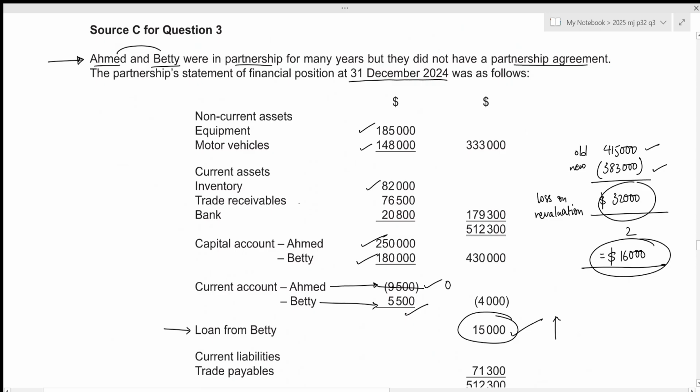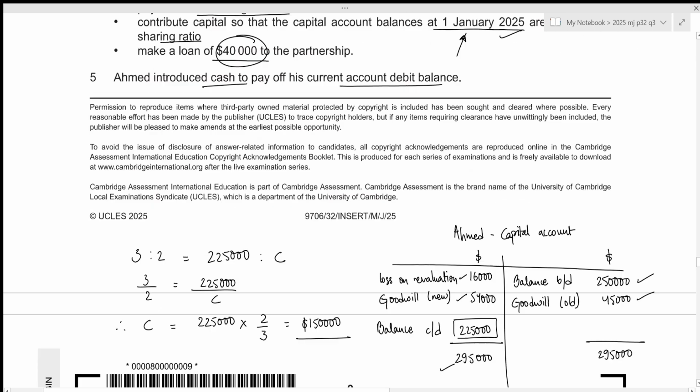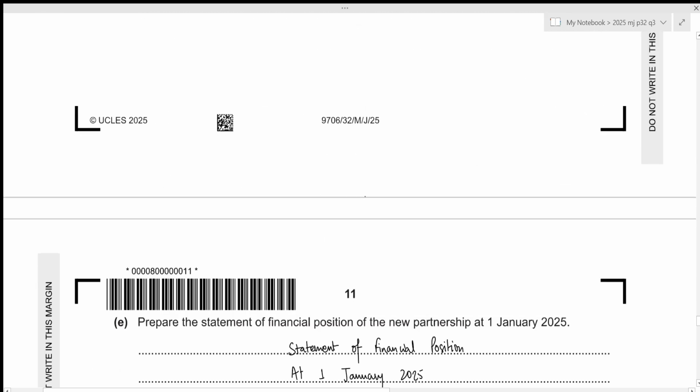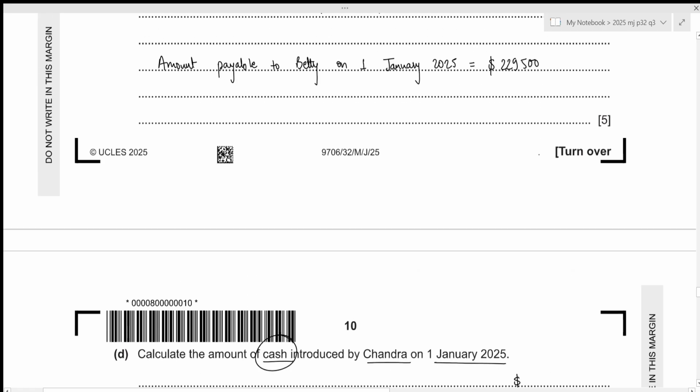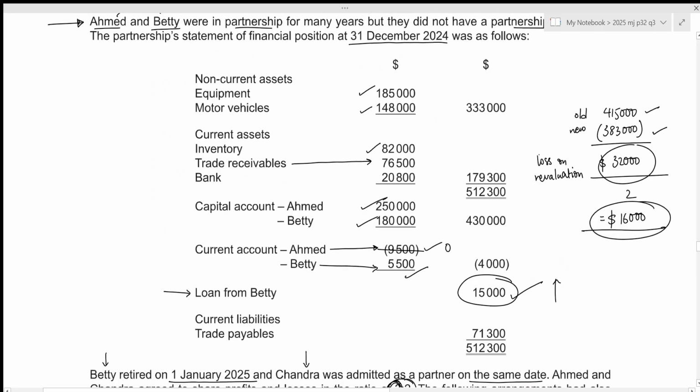So there is no adjustment to be made to trade receivables. We can include the value of 76,500. Okay, then the last value was of bank. We need to make adjustment to bank.